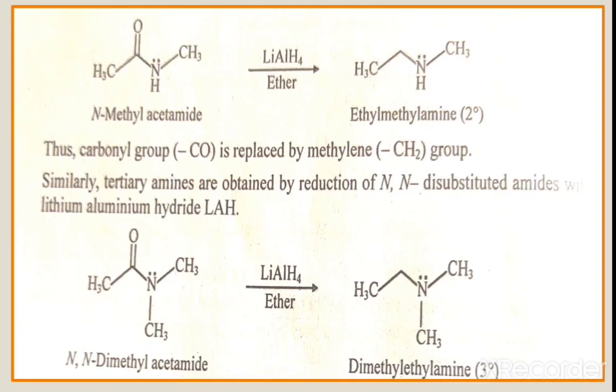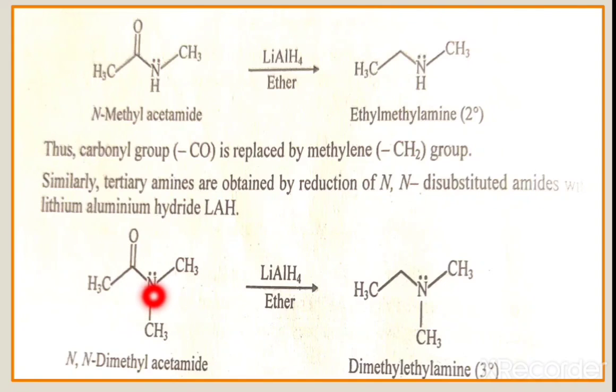Now the carbonyl group, that means CO, is replaced by the methylene, that means CH2 group. Here simple. That means the CO is replaced by the CH2 group. Similarly, the tertiary amines are obtained by the reduction of N-disubstituted amides, that means with lithium aluminum hydride.